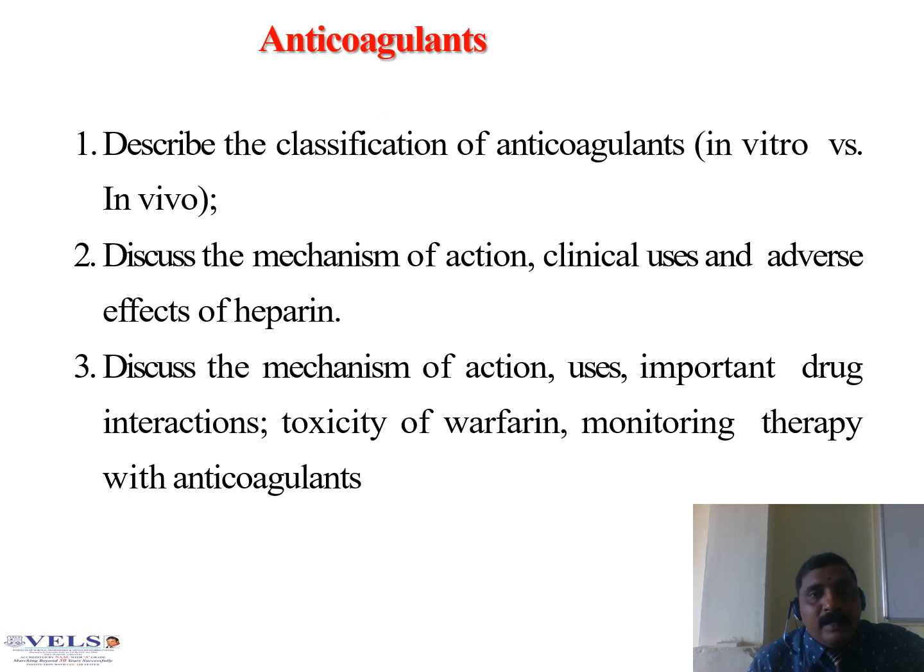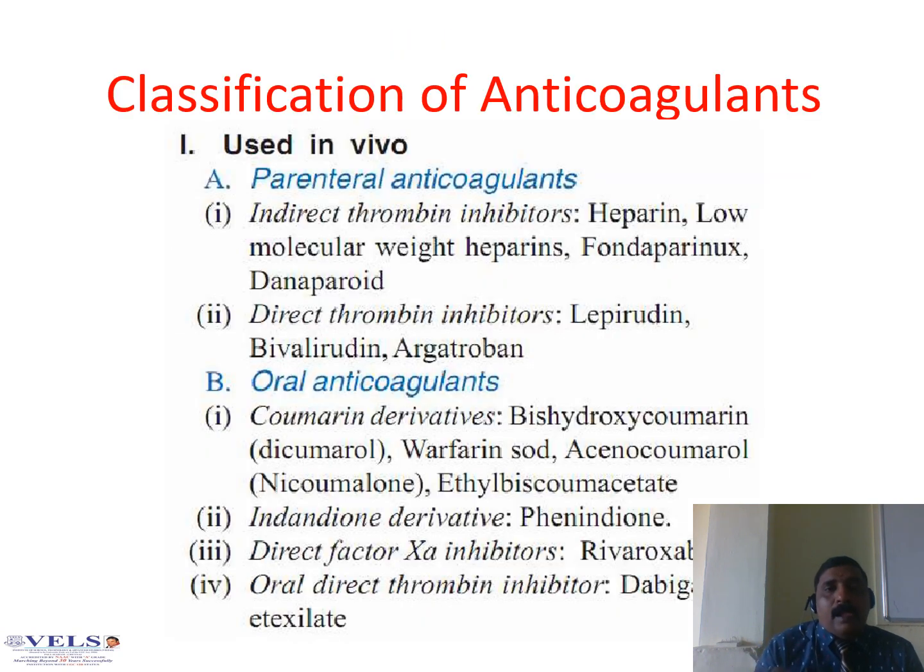First one, anticoagulants. These are the important questions they may ask in university. Describe the classification of anticoagulants, in vitro as well as in vivo, and also discuss the mechanism, function, clinical uses and adverse effects of heparin. Also discuss the mechanism, function, uses, important drug interactions, toxicity of heparin, monitoring, and therapy with anticoagulants. These are the questions again asked in university examination.